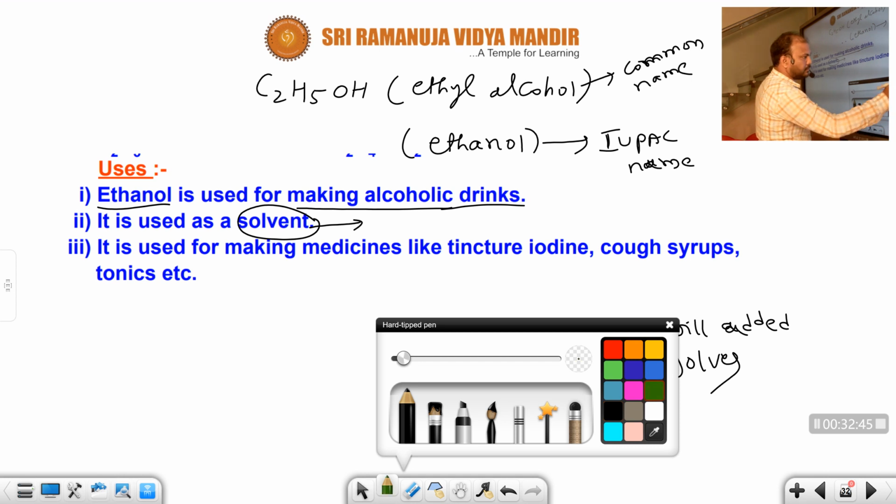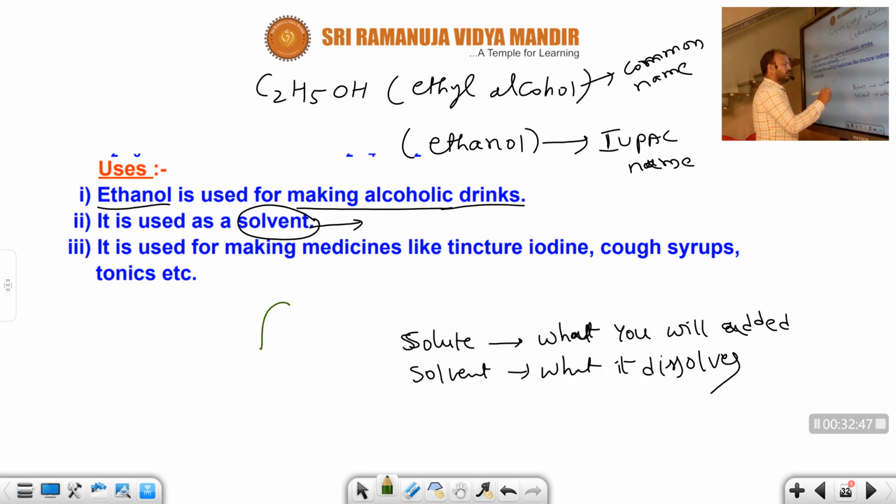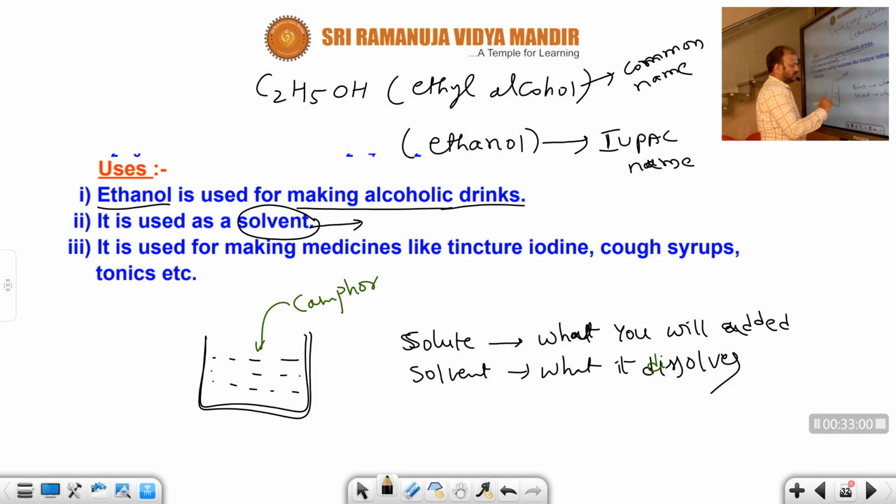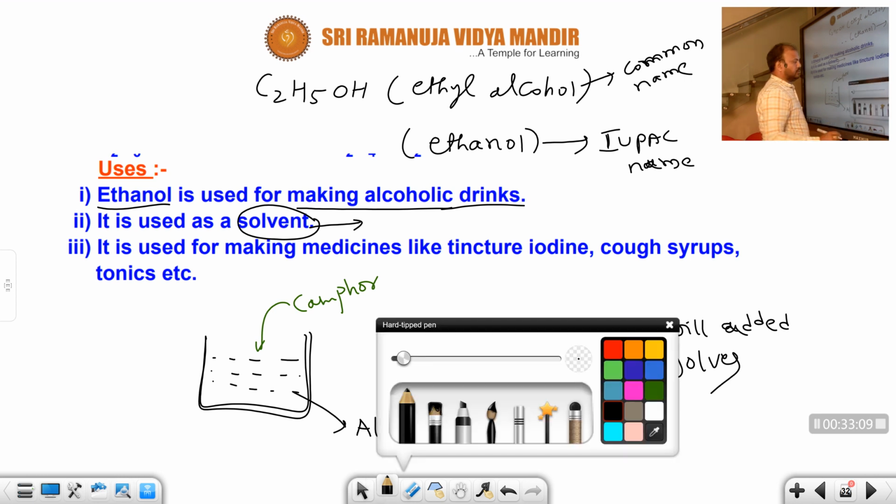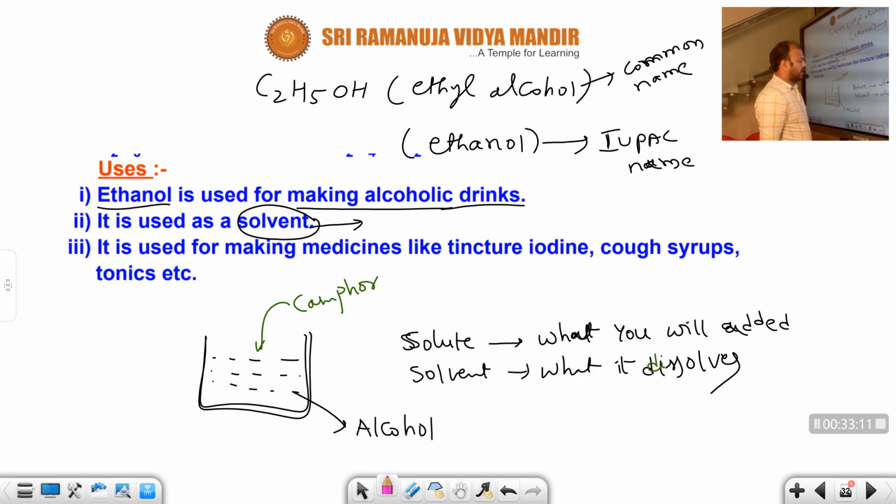For your sake, I take one example. Camphor, if you take that one. Camphor is dissolved in alcohol. Alcohol is the liquid. So camphor is dissolved in alcohol; camphor is soluble in alcohol.